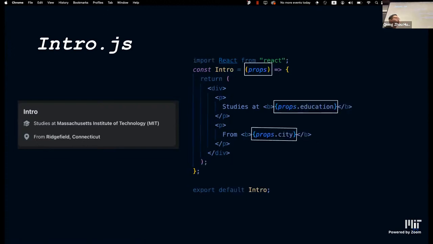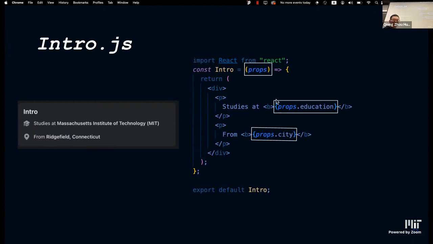So we have props as an input to this component. And because we passed in props from our app already, we can simply do props.education and props.city in the HTML, or in the JSX. I'll use HTML and JSX pretty interchangeably.